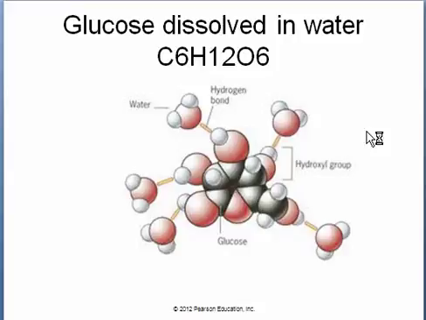And when glucose or any sugar is put in water, the water molecules represented here are going to surround each individual molecule and it will dissolve. And we know from our everyday experience, for example, that table sugar readily dissolves in water. And it goes from a solid state to a solution where each molecule is going to be individually surrounded by water.